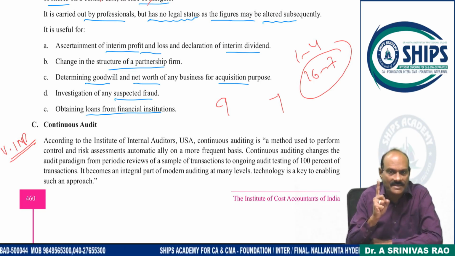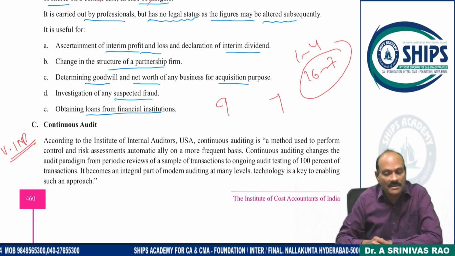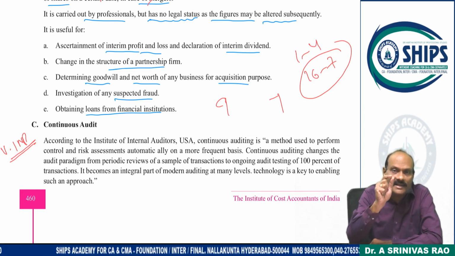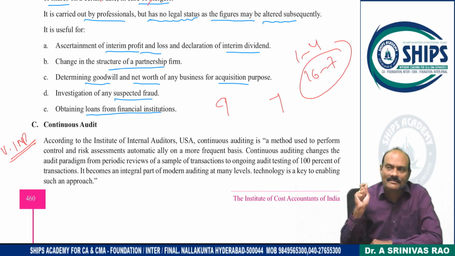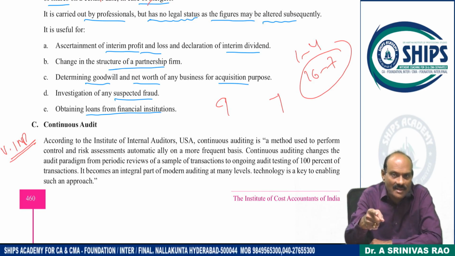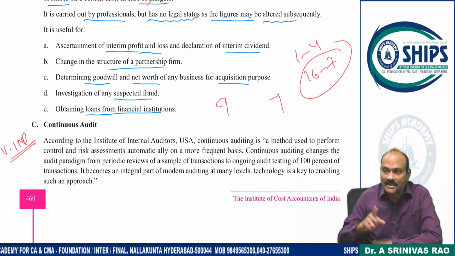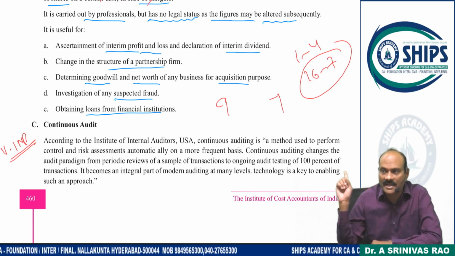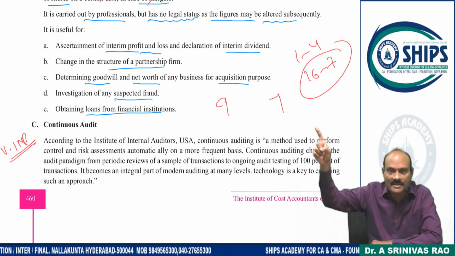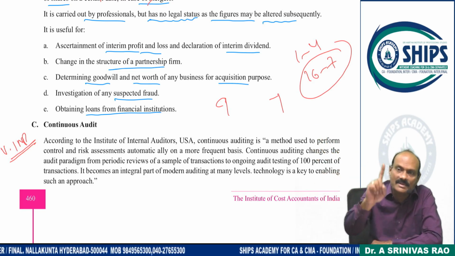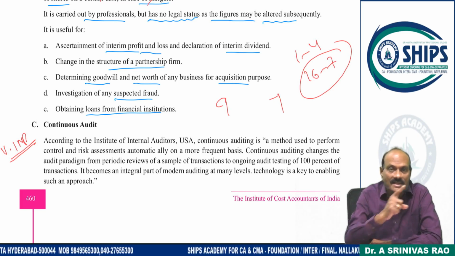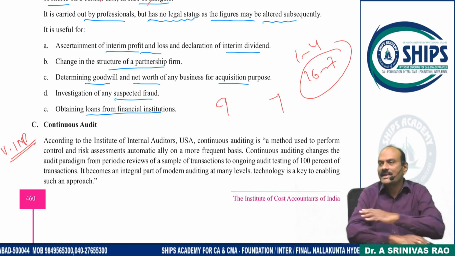Second, give clear instructions to the client's assistants: don't tamper with the figures. And third, once the audit is done, take a Xerox copy or a soft copy of the audited documents. Then what will happen? One hand, instruction; the other hand, you have a copy with you, and the client's assistants won't dare to change the figures, because one copy is readily available, one copy shared with the client, one copy with you, and one copy with the accounts department. They won't change the figures now because the information is available not at one source but at 3 different sources.